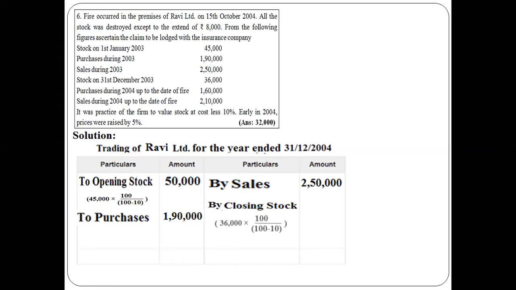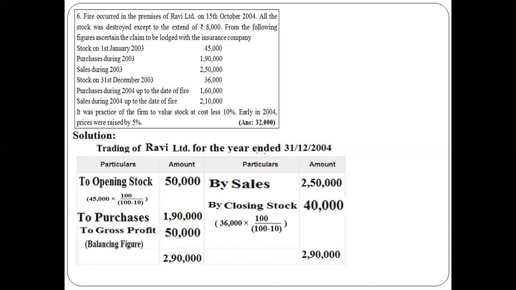In case of closing stock, we did the same formula, 36,000 into 100 divided by 100 minus 10. So we calculated the amount of 40,000 as our closing stock. Clear? Then we will close our ledger account and we have calculated the value of gross profit as our balancing figure, that amounts to 50,000.